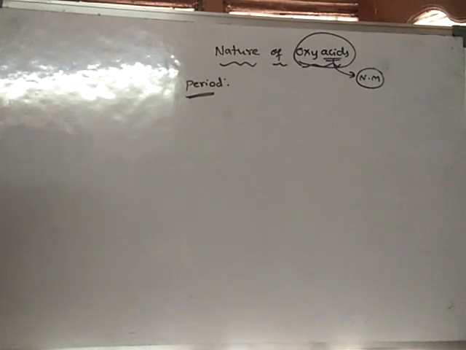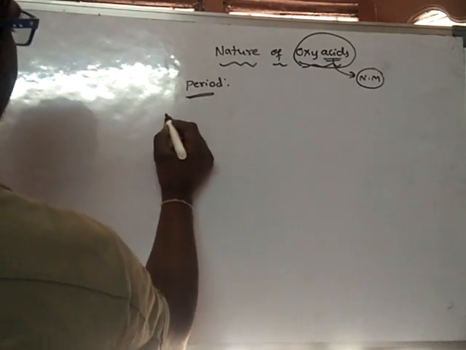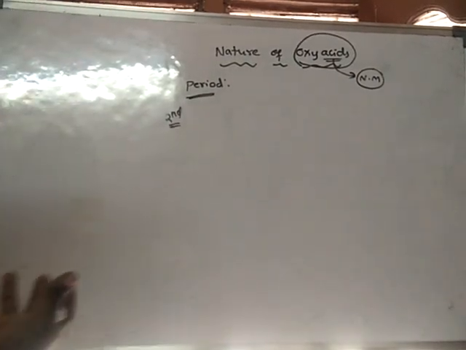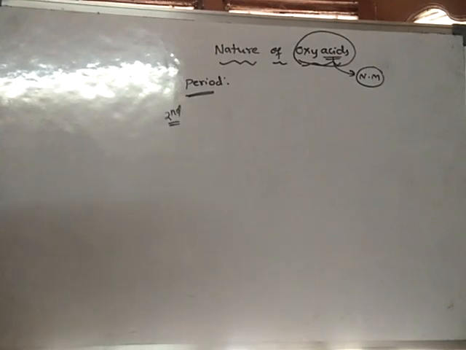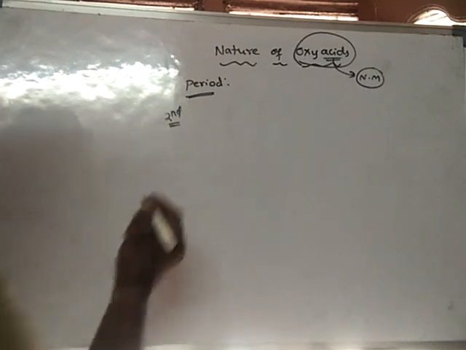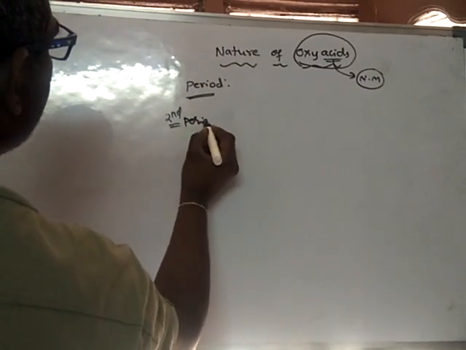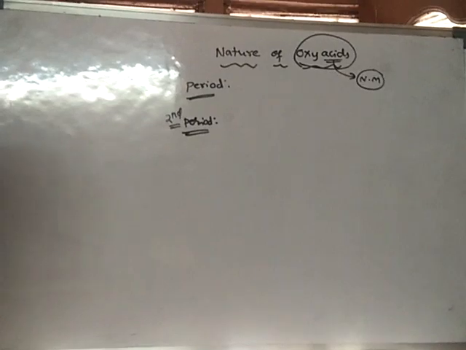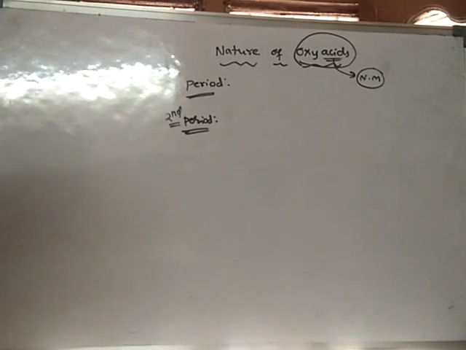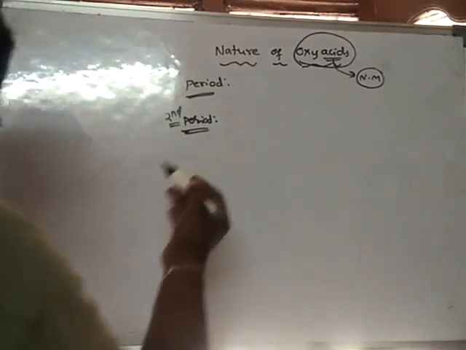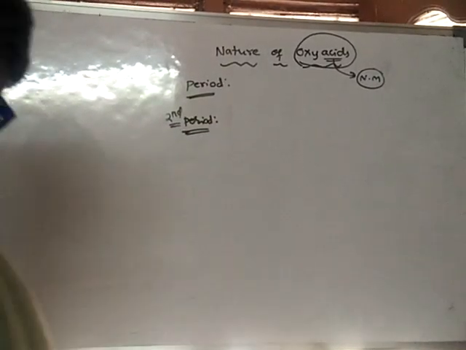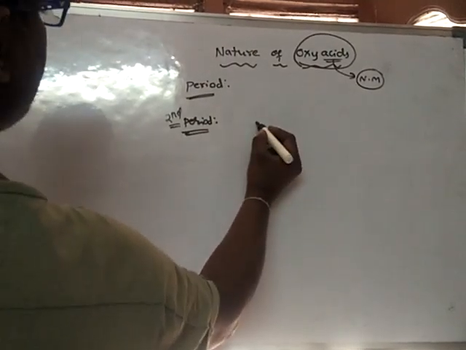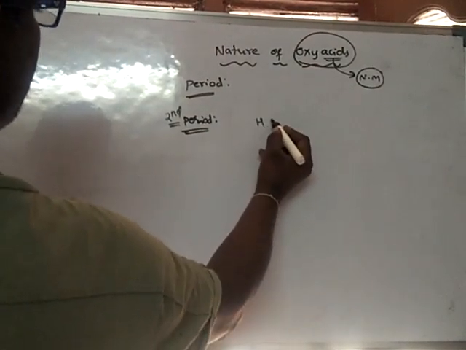So we'll neglect metals and consider only non-metals from the second period, because metals form bases. Here we are discussing acids. Non-metal, for example, from the second period, boron.